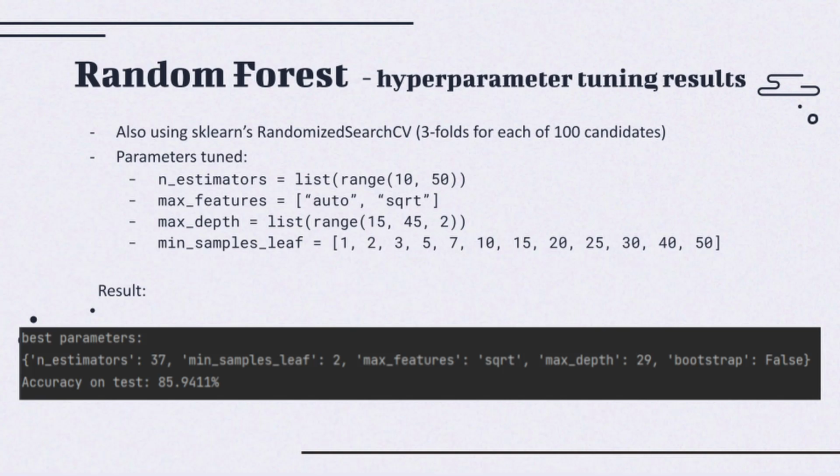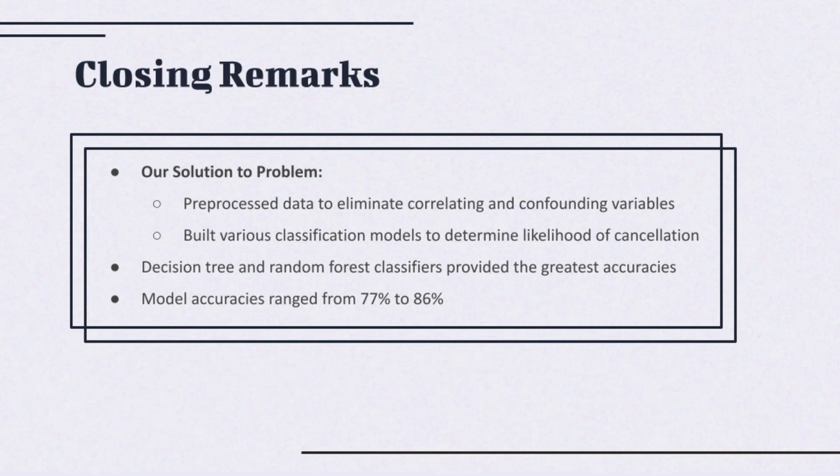We were able to apply many of the machine learning models and techniques learned during this course in an attempt to provide a prediction on whether a hotel booking will be canceled or not. To recap, we pre-processed our data using techniques such as one-hot encoding and built 4 different classification models for this task. Ultimately, the decision tree and random forest classifiers yielded the greatest accuracies.